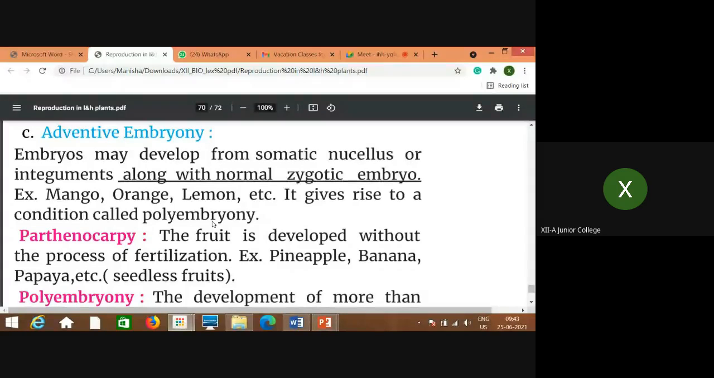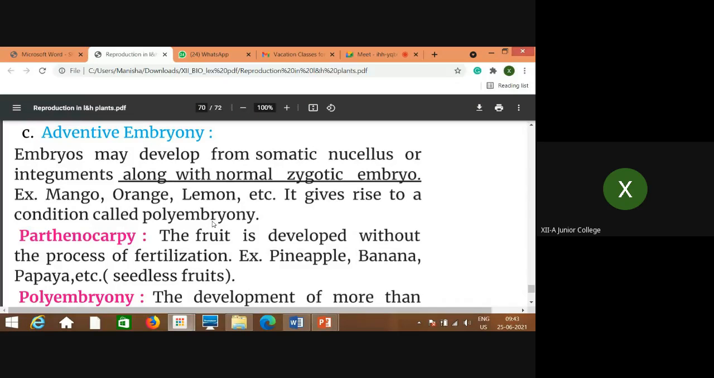So either the nucellar cell, which is a somatic cell, meaning diploid in nature, as well as the integuments, also diploid in nature. When the embryo is developed from somatic nucellus or integumental cells along with the normal zygotic embryo, that type of embryony is called adventive embryony. The examples are mango, orange, lemon, etc., which give rise to a condition called polyembryony.